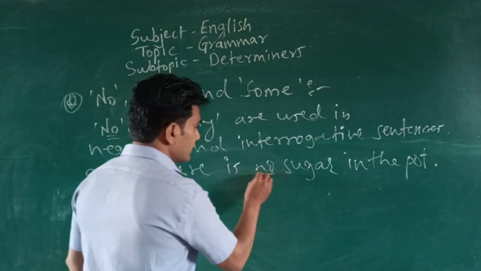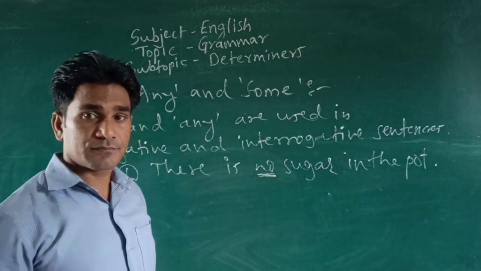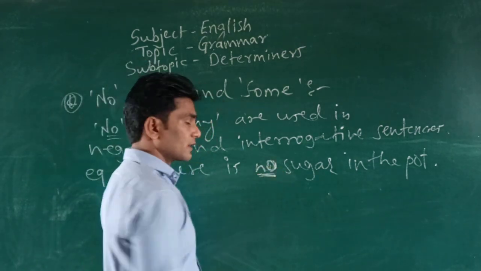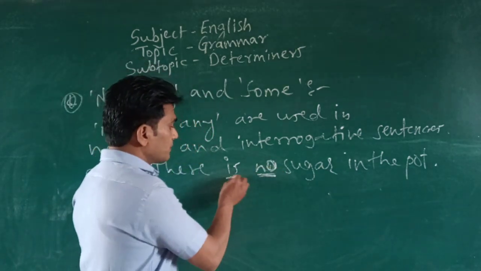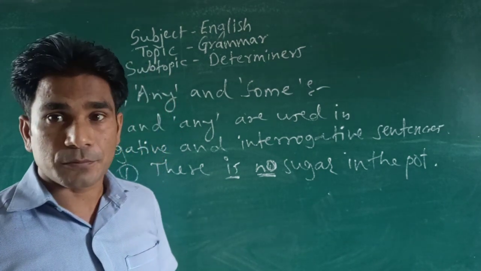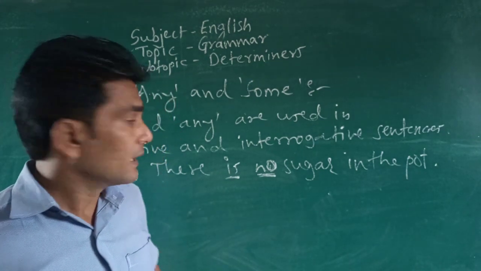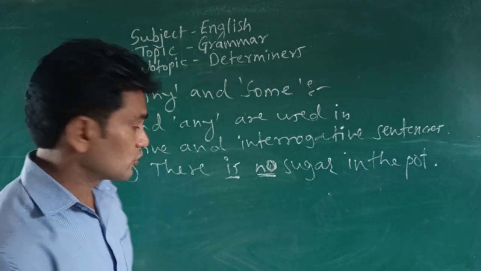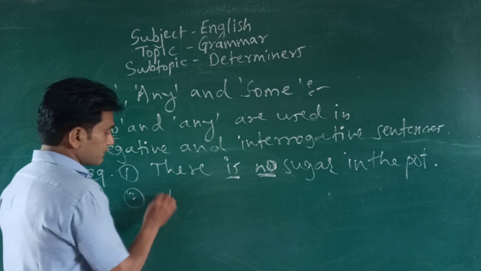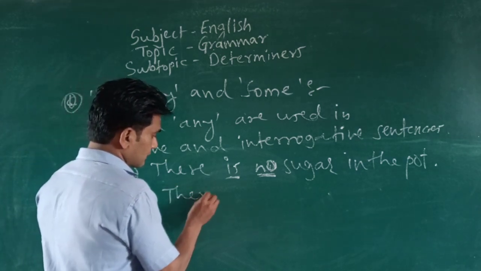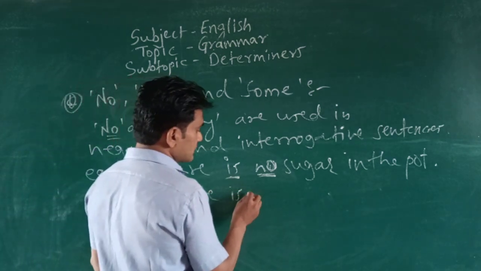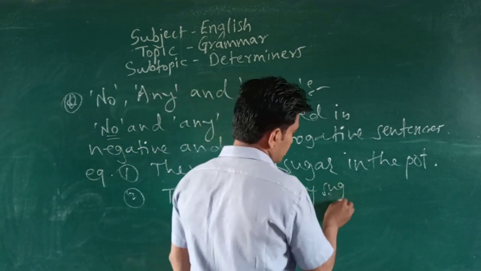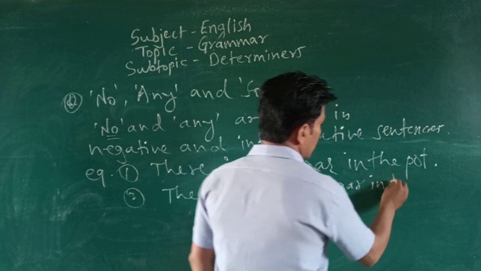Look at there, here this is a negative sentence, and the verb is in positive. But the same sentence if you want to say with any, you will say like this: there is not any sugar in the pot.